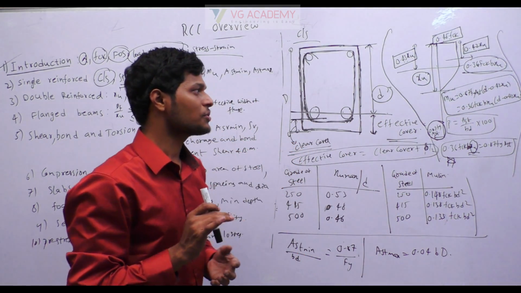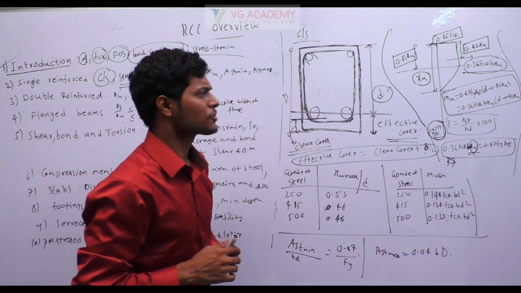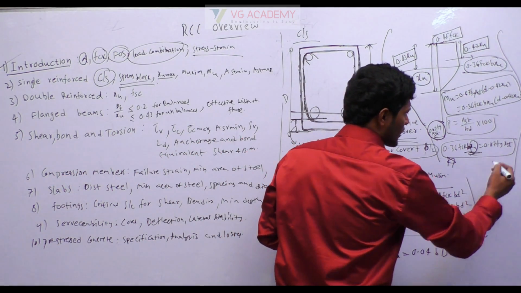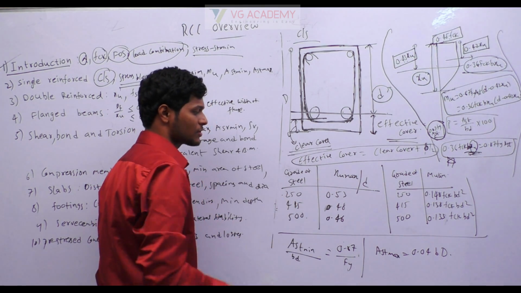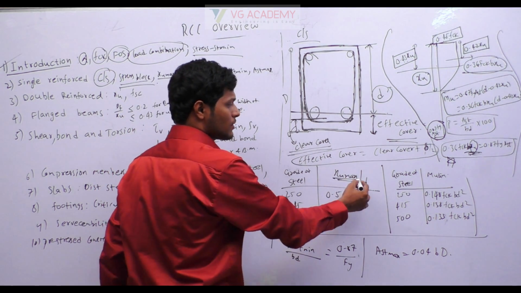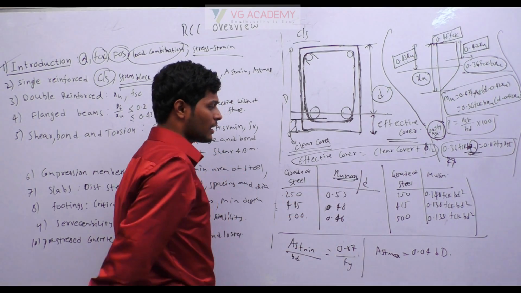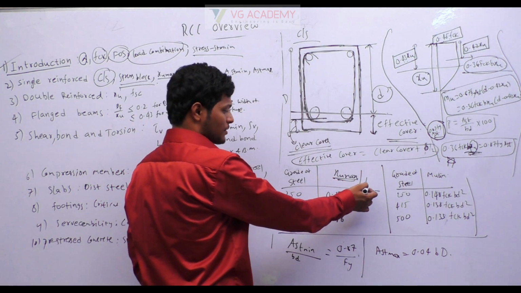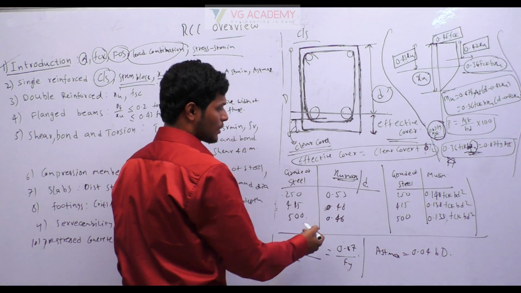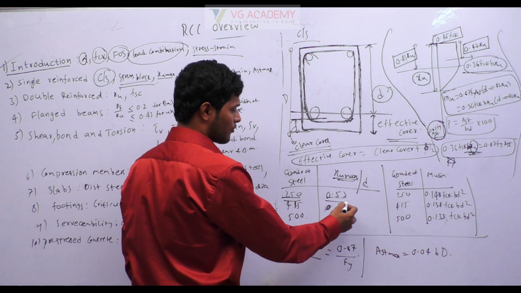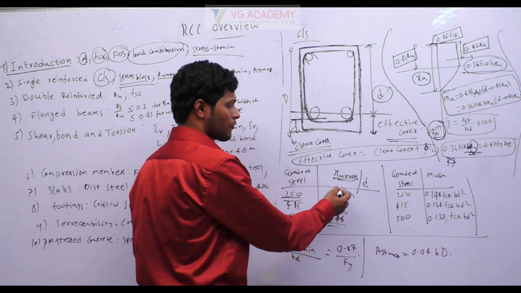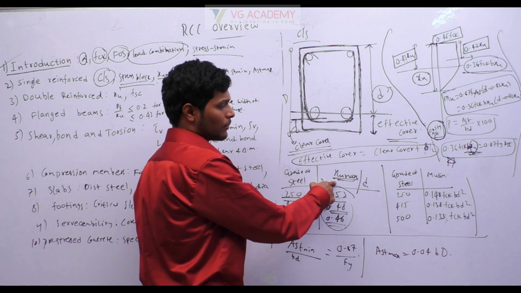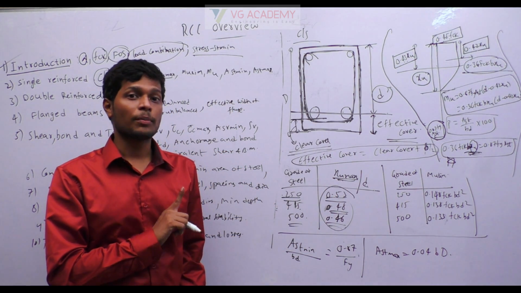Okay, how to check whether it is under reinforced or over reinforced: after calculating the XU value, you have to compare it with this, based on the grade of the steel you use. So this is the value of XU max by D. Calculate XU max by D from this table. For 250 grade it is 0.53, 415 is 0.48 and 500 is 0.46. So from this chart we will get the XU max value. Okay, this XU max is for the balanced section.